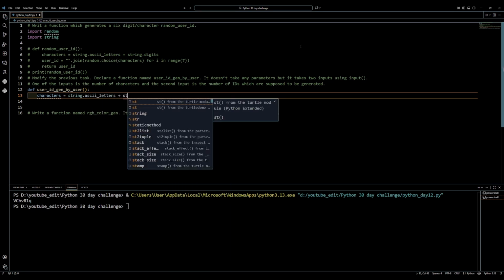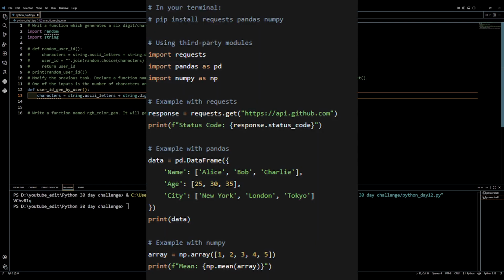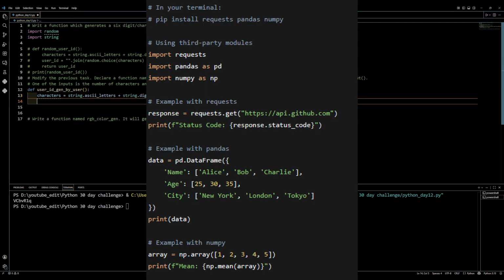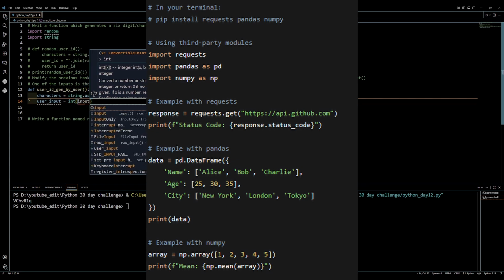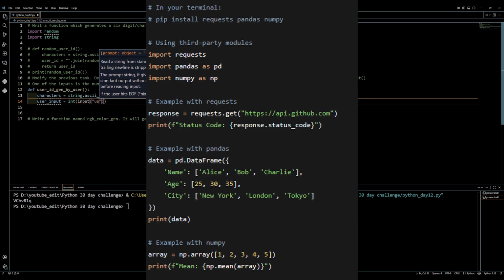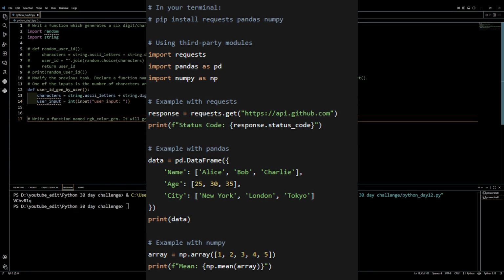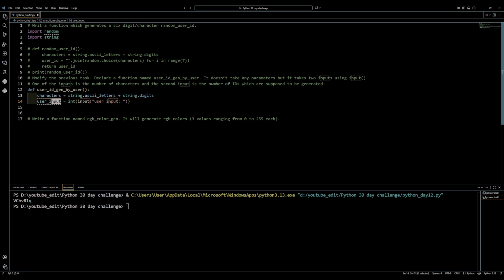You could go further into Python modules available to you by looking at third-party modules such as pandas. We install these modules using pip. In your terminal, run pip install pandas numpy. Since we have Python installed on our computer, we can now use pip to install packages and modules. We can now import numpy and pandas into our Python code and begin using them like they're our own modules.